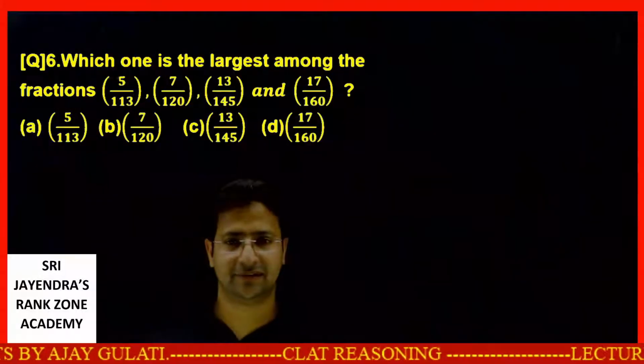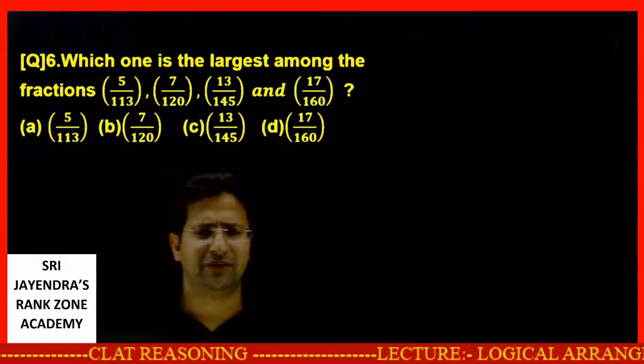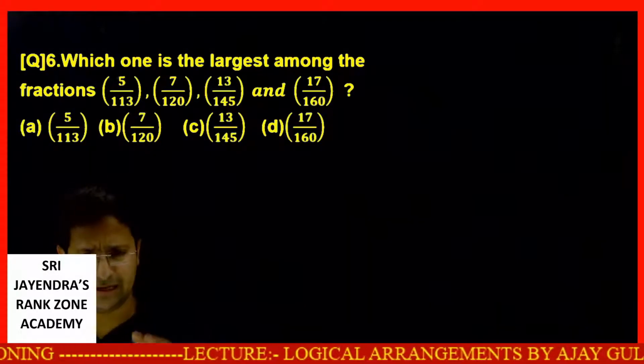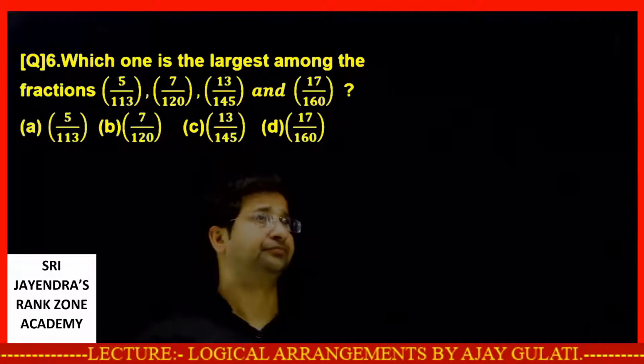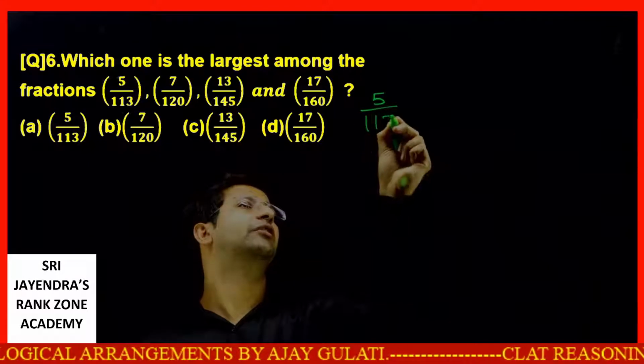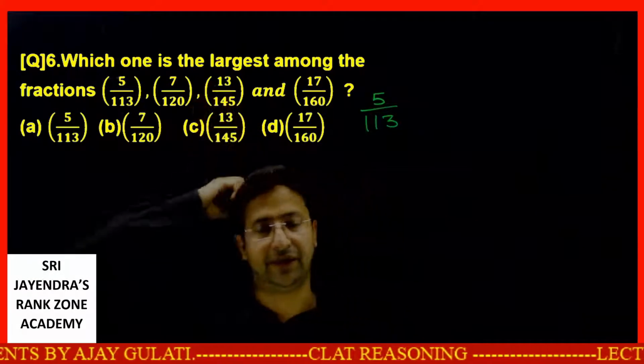Which one is the largest among the fractions? We have to arrange the fractions. We have to find which one is the greatest. How will we do it? See, I'll tell you a very good method. 5 over 113. This I need to compare with 7 over 120.